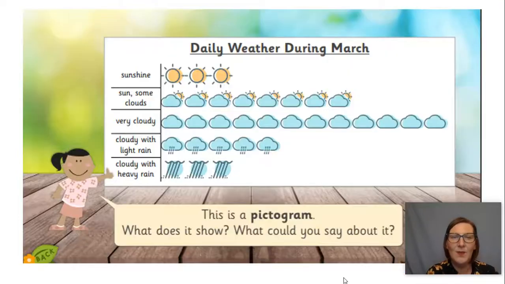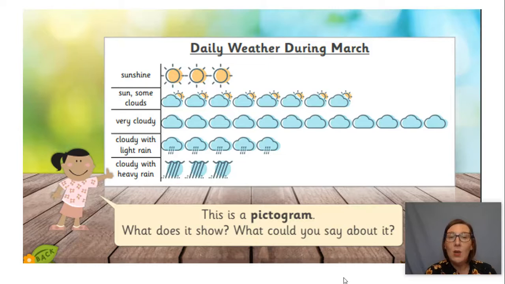Okay, let's move on. So this here is a pictogram. Can you say that word? Pictogram. Excellent. Now a pictogram will show different data. This pictogram is showing different types of weather during the month of March. Now in March we have 31 days, so on here there are 31 symbols. But it shows what the weather is like and how many times.